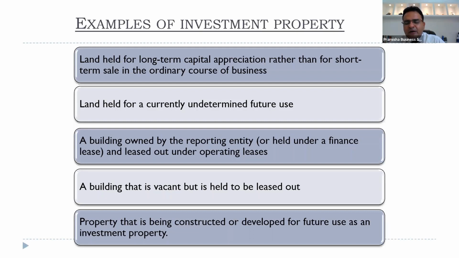When you will test for impairment, all this guidance is given in IAS 16. So IAS 40 doesn't have any such guidance. This is the reason that till the time it is being constructed, we follow the principles of IAS 16.